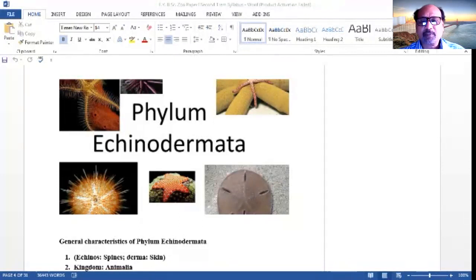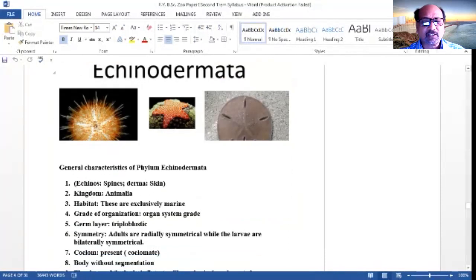Those organisms that possess spines on their body or skin are known as the echinoderms. The very well known examples are the starfish, feather star, sea urchins, and sea cucumbers. These are the favorite examples of the phylum Echinodermata. So one by one, we are going to discuss its characteristics.